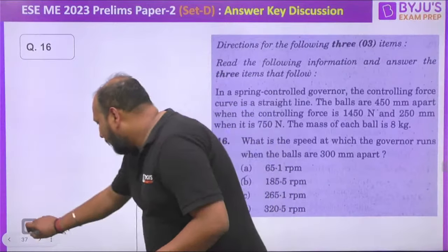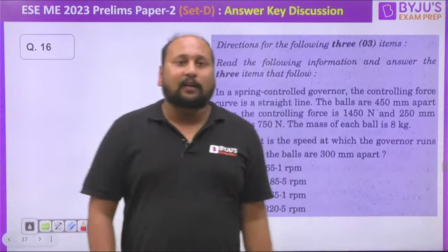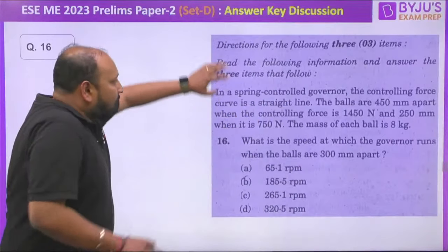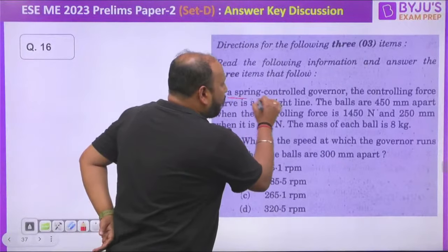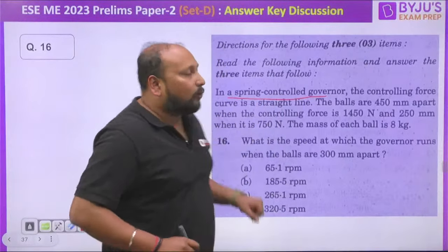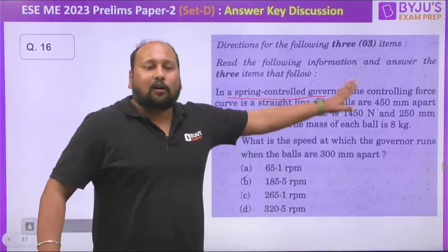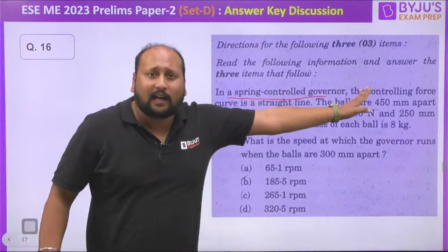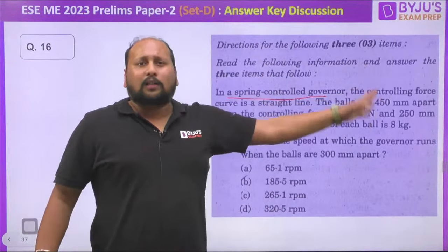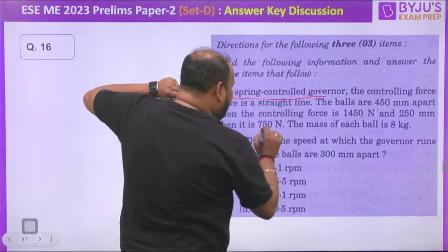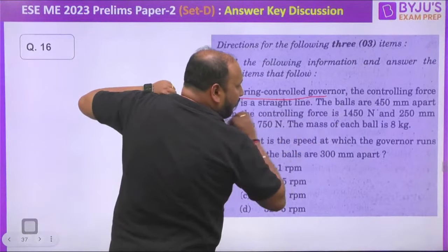So let's begin with one of my favorite topics, that is theory of machine. Let's read out. The question is, in a spring controlled governor, the controlling force is a straight line. We have solved these types of questions so many times. You take up the mock test, you talk about the revision, we are always discussing these types of questions, right? So let us read out. The balls are 450 mm apart when the controlling force is 1450.